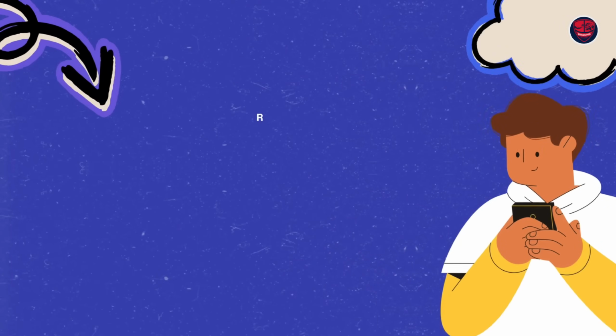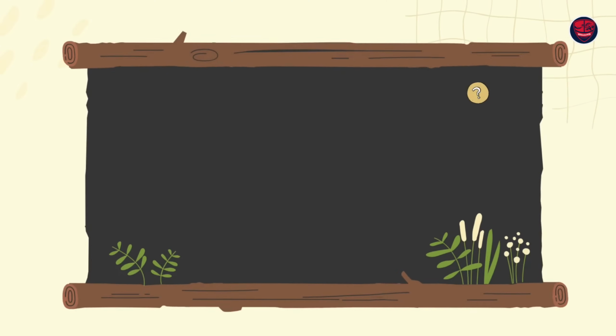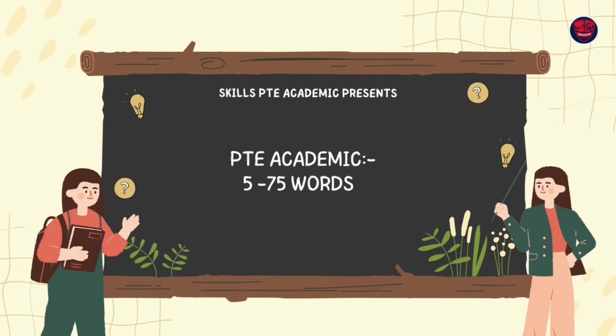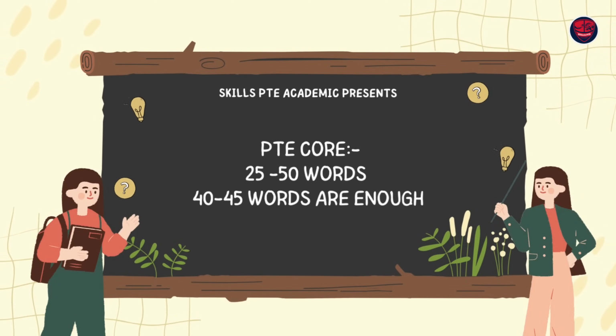Remember this. The fifth is exceeding the word limit. 100%, this is going to be 0 marks towards your writing and speaking. You cannot exceed the word limit. For PTE Academic, it should be between 5 to 75 words. 40-45 words is enough. Don't write 60-65 words. For PTE Core, 25 to 50 words. 40-45 is also enough. You exceed this, most probably it's going to be 0 for both writing and reading.